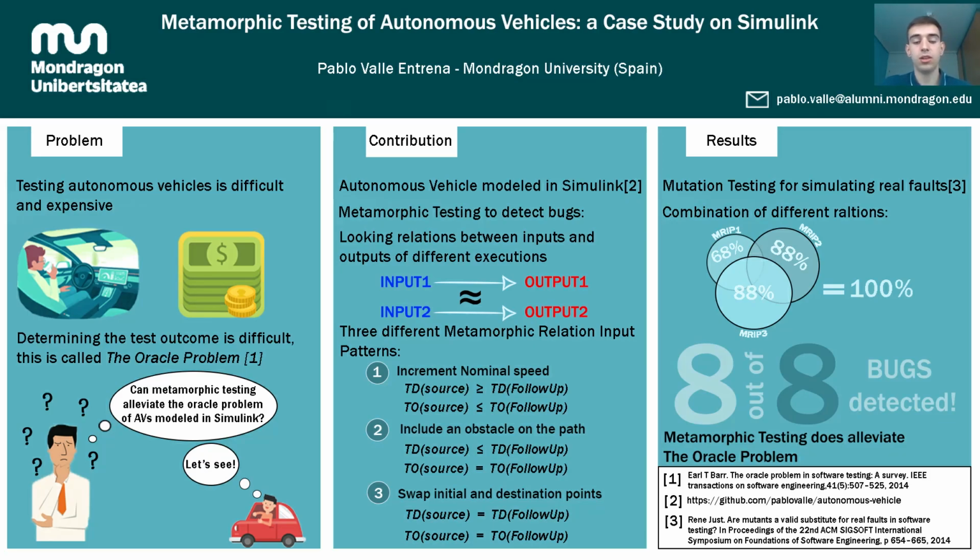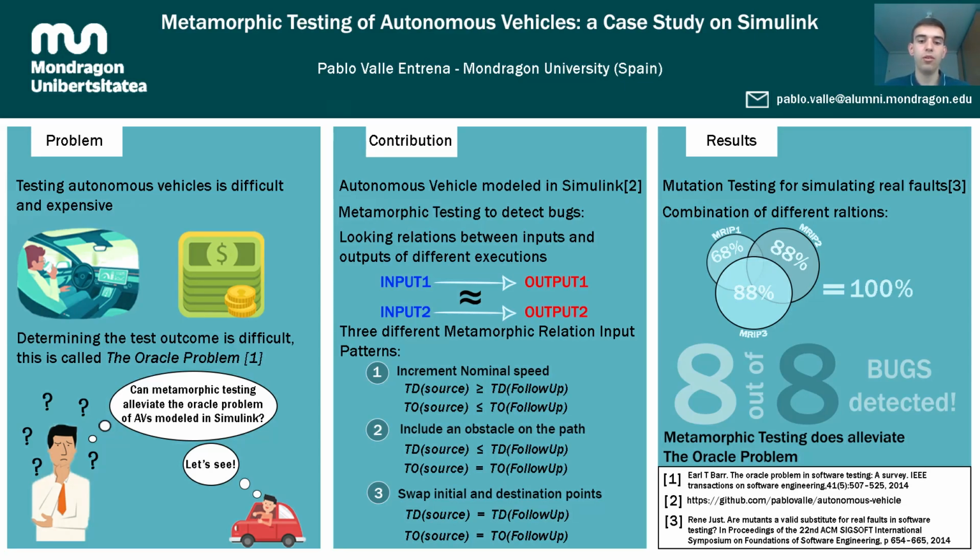Including an obstacle, the second one, is including an obstacle in the vehicle's path. In this pattern, the follow-up test case is constructed with an extra obstacle inside the vehicle's path, and when this happens, the time to destination should increase, but the trajectory offset shall not change because the object detection implementation of the autonomous vehicle makes the car stop. And the last one, swapping the initial and destination points. This pattern represents those metamorphic relations where the initial positions are swapped in the test input. When this happens, the time to destination or the trajectory offset should not be affected.